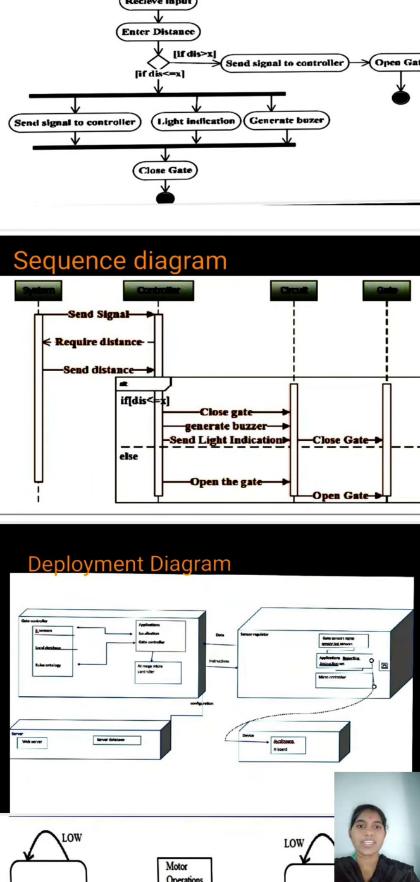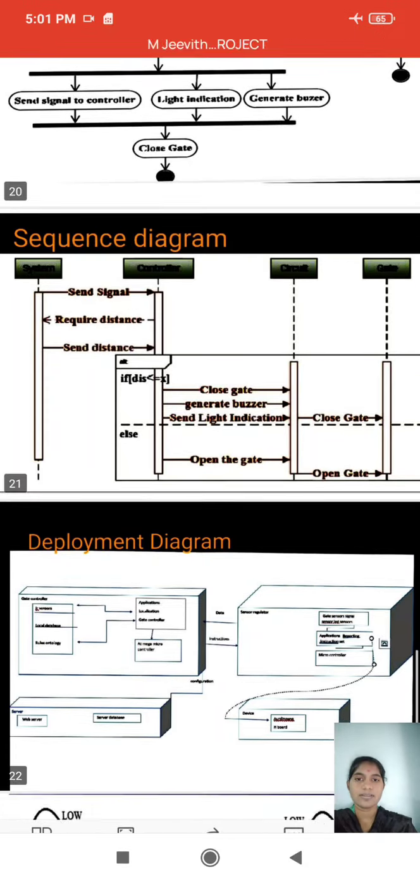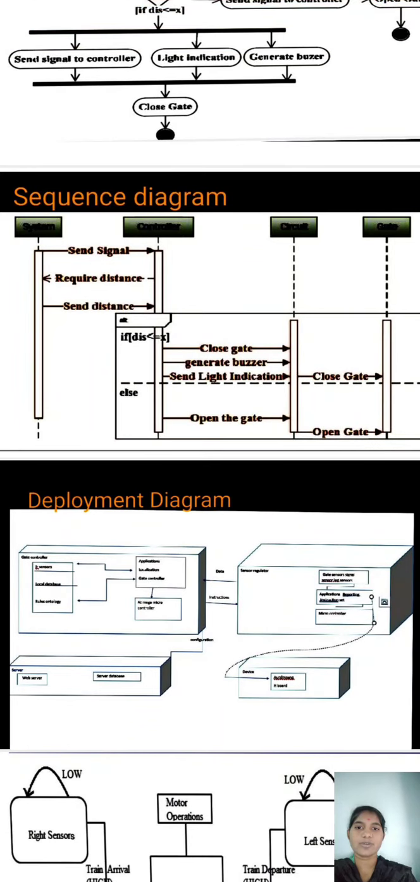Sequence diagram. In the sequence diagram, the signal is sent to the controller, which also indicates the distance for the arrival of the train. The controller sends the information to the servo motor. It checks if any obstacle is present or not.